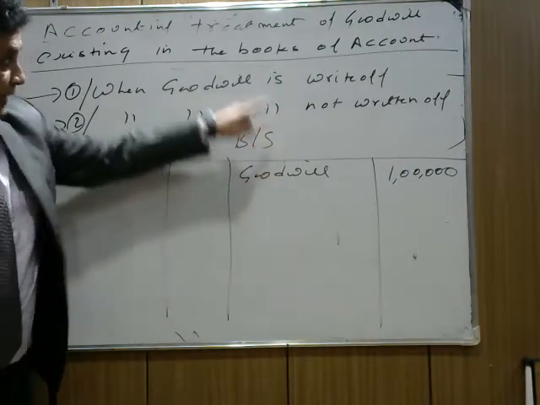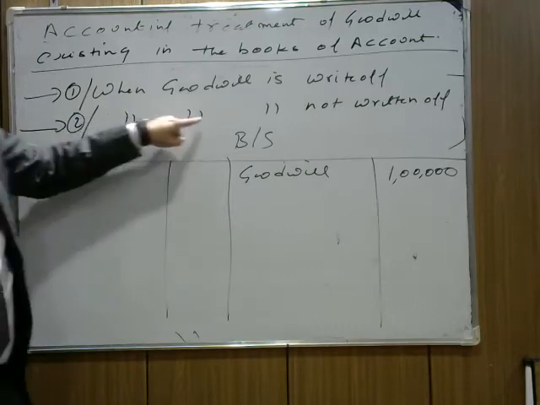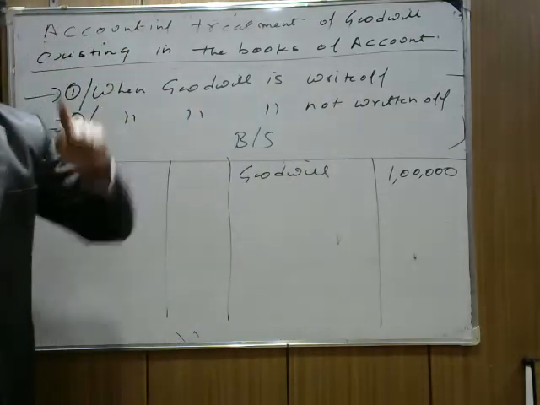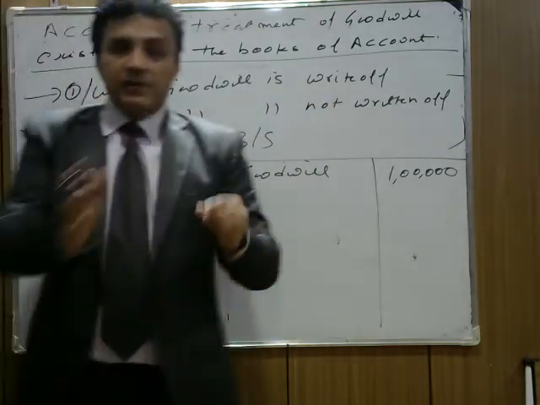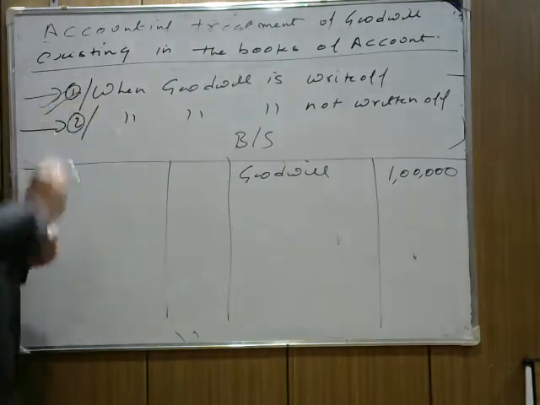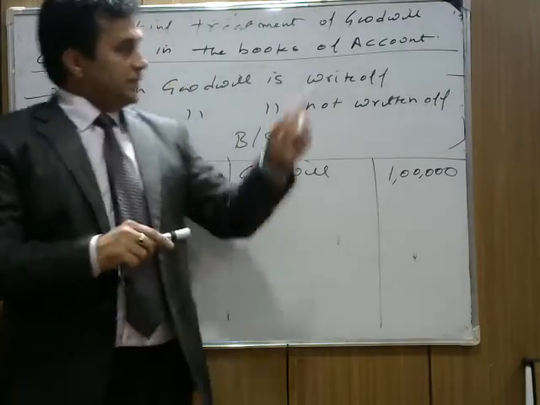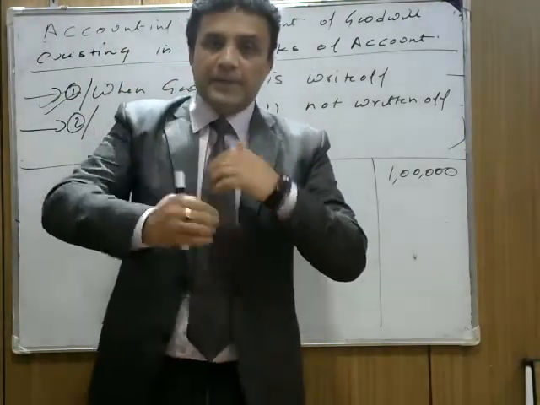Case 1 says that goodwill is written off, and case 2 says that goodwill is not written off. There are two cases given. I will tell you why we follow the first one. Understand them very carefully. Whenever goodwill appears in the old balance sheet, case 1 says that it is immediately written off.